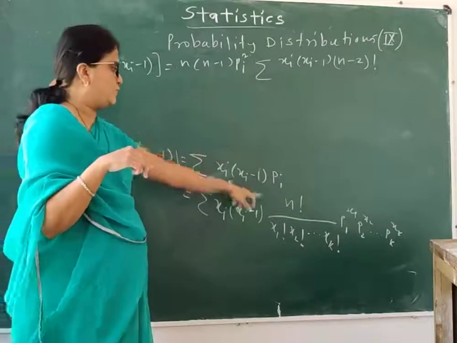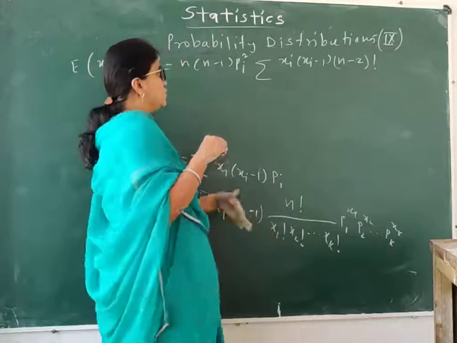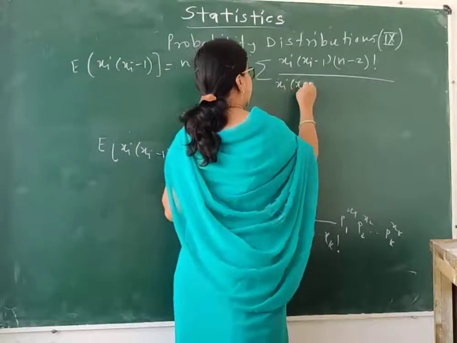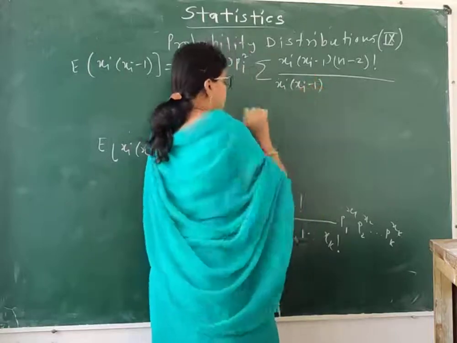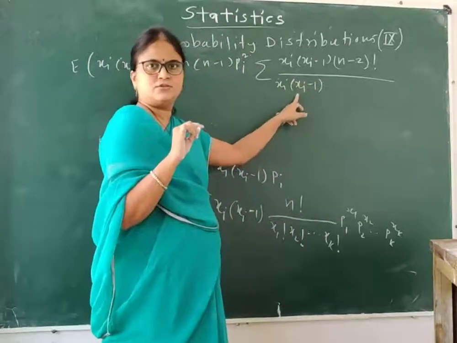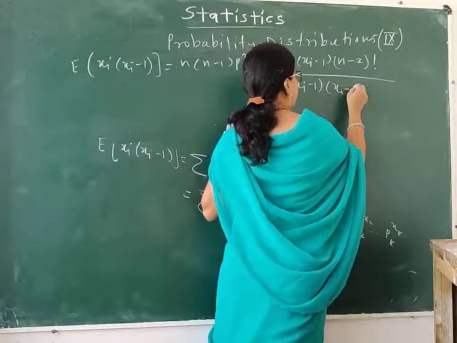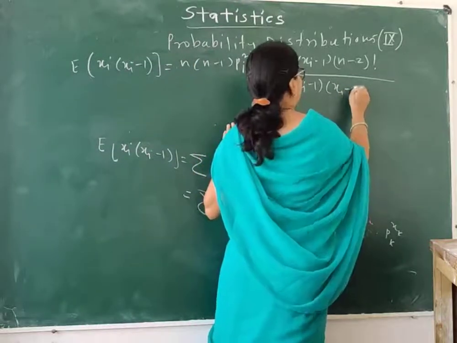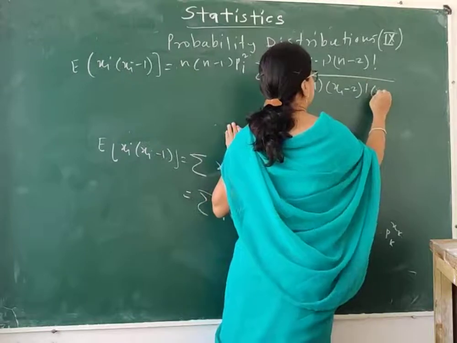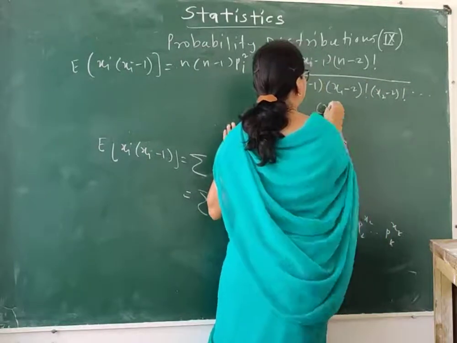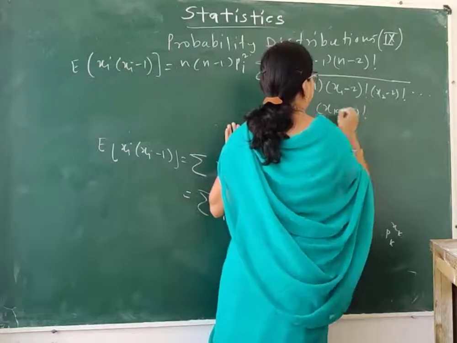n minus 2 factorial. Instead of this also I can take the common portion as xi minus 1, if these two terms are common, since we need to cancel these two terms. So what we have? I have x1 minus 2 factorial, x2 minus 2 factorial, so on up to xk minus 2 factorial.